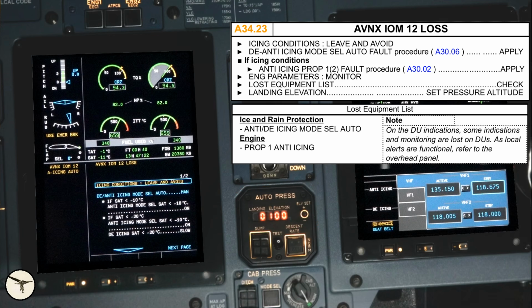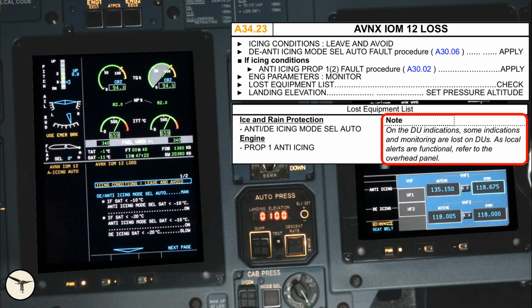If the QNH at the destination is 1003, the pressure is 10 hectopascal below standard. 1 hectopascal equals 30 feet. 10 hectopascal is 300 feet. So we must set 400 feet. If QNH is 1023 hectopascal, it is 10 hectopascal above standard, and we must set minus 200 feet.